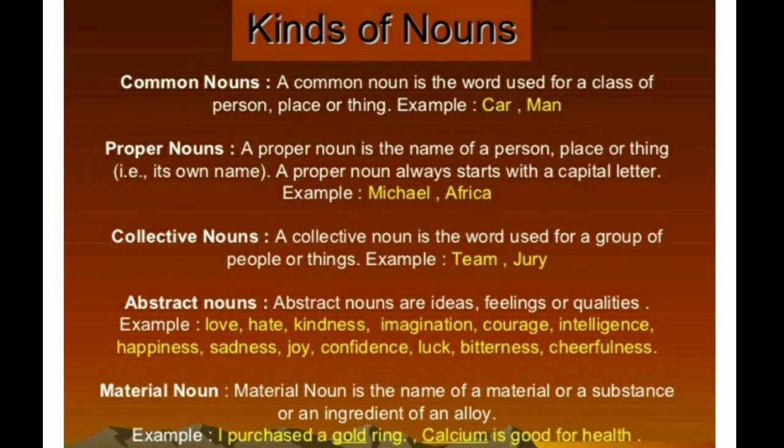Here, a proper noun is first the name of a person, place, or thing, but a common noun is the word used. In proper noun, for a person it is Michael. In common noun, for a person the word used was man.